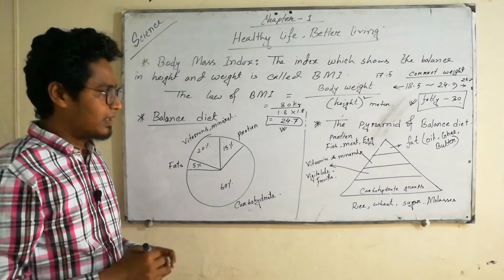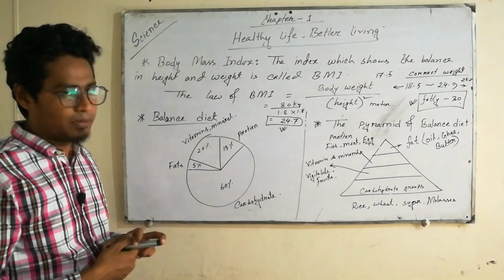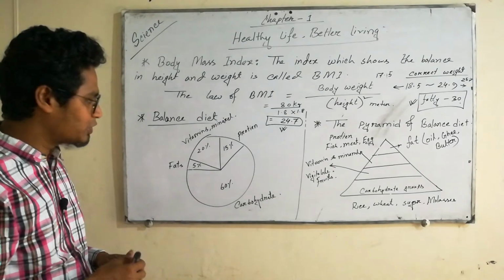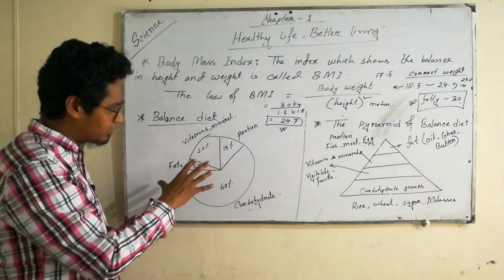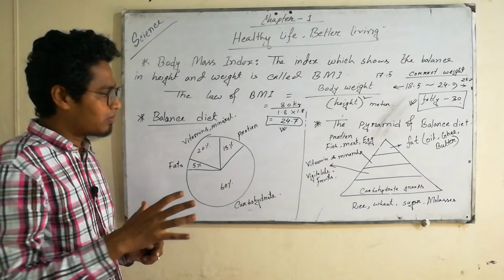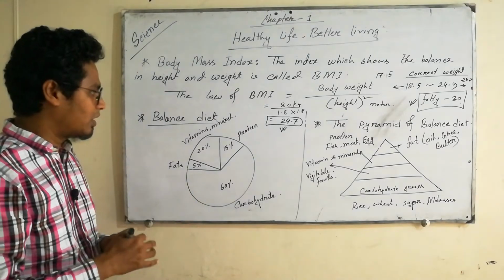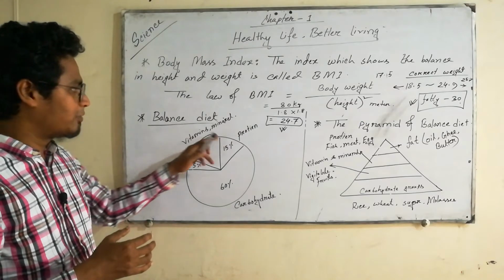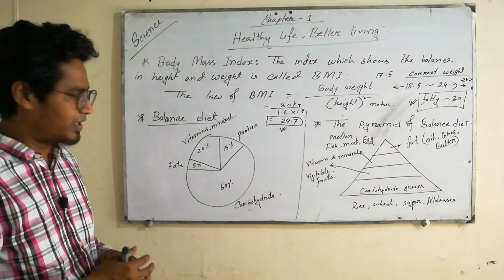Balanced diet. In our daily life, we have to eat many things, but we have to eat the proper portion of vitamins, fats, protein, and carbohydrates.